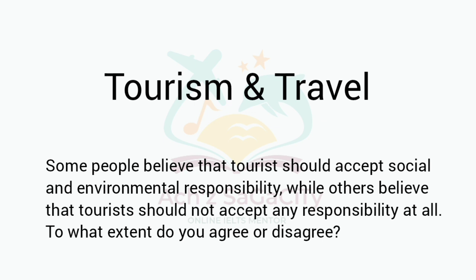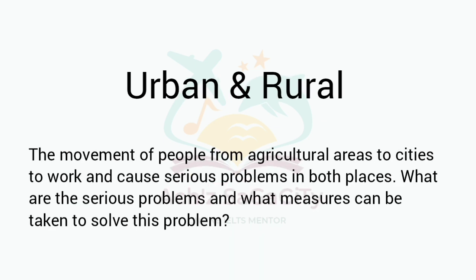Next one, urban and rural. The movement of people from agricultural areas to cities to work can cause serious problems in both places. That means in the urban and also in the rural area. What are the serious problems and what measures can be taken to solve this problem? You need to write about the problems and also the solutions to solve it.